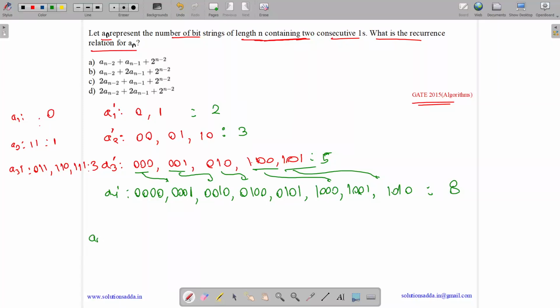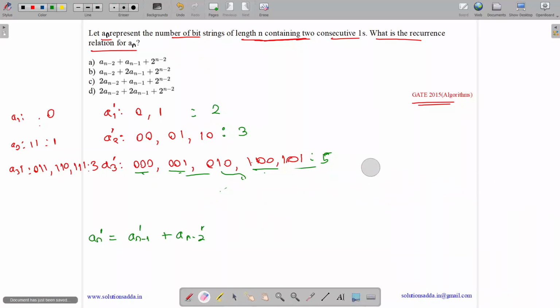So can we see that there is a formula for this? Yes. We can say that a_n dash is based on the previous ones: a_(n-1) dash plus a_(n-2) dash. Here we have 2, then 3. 2 plus 3 equals 5. 3 plus 5 equals 8. The next one would be 8 plus 5, 13. The next will be 13 plus 8, which is 21. So it will go on like this. So it's like a recurrence relation.